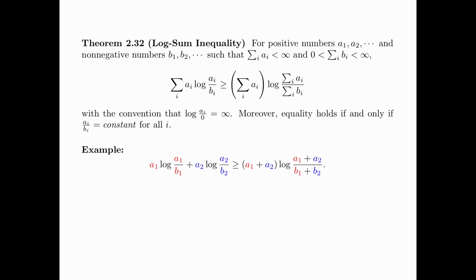To illustrate the log sum inequality, let us look at the simplest example. a1 log a1 divided by b1 plus a2 log a2 divided by b2 is bigger than or equal to a1 plus a2 log a1 plus a2 divided by b1 plus b2.